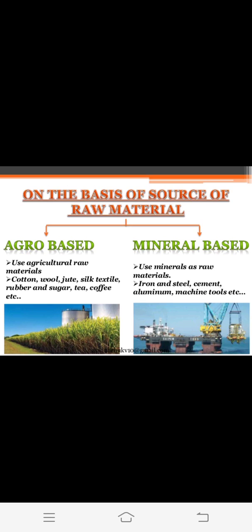Second, we have mineral-based industries, which use minerals as raw material. In this type of industry, minerals are used as raw materials, for example iron and steel, cement, aluminium, machine tools, etc. So these are examples of mineral-based industries. These two are the basis of raw materials.